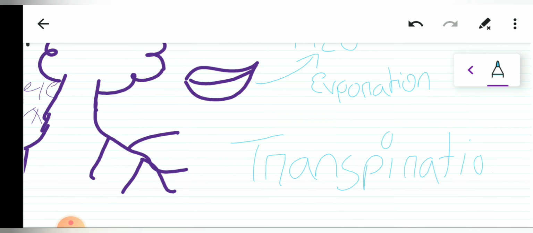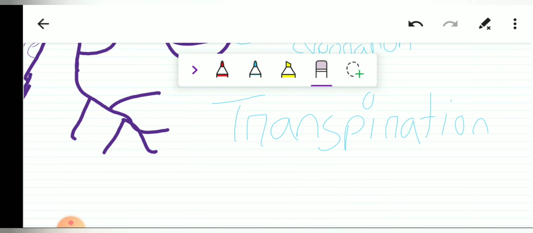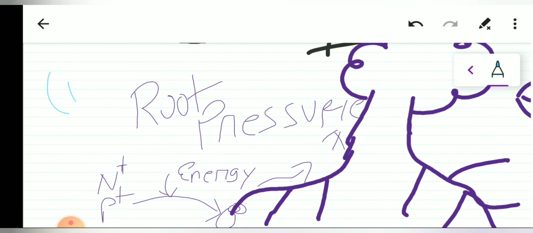Now this transpiration pressure is effective only during the day. Why? Because only during the day the stomata get opened, and this leads to the release of water and a transpiration pull. Transpiration pressure, rather we will write transpiration pull. So the transpiration pull is most effective during daytime, and during night time we will have our root pressure.